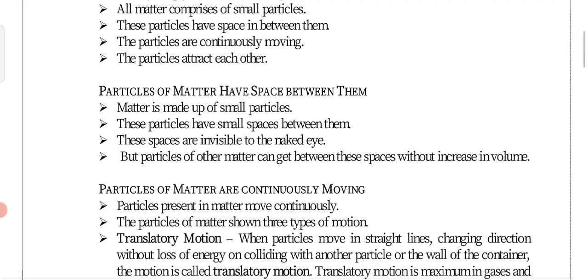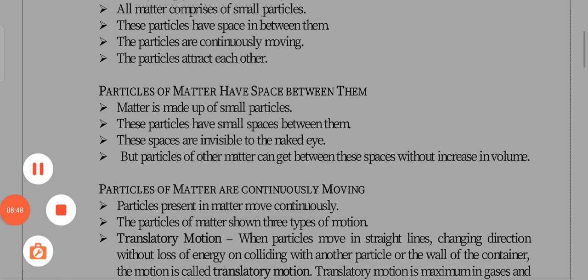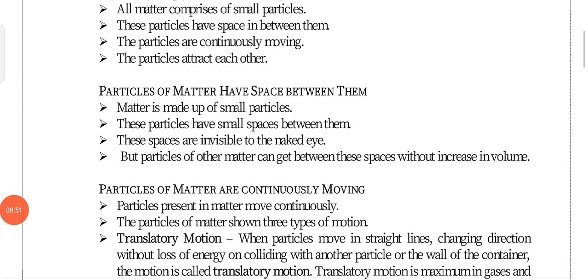These particles have small space between them, and the spaces are invisible to our naked eye, of course, because if we take some amount of water, then we cannot see the spaces among the water molecules where the sugar particles are being absorbed.